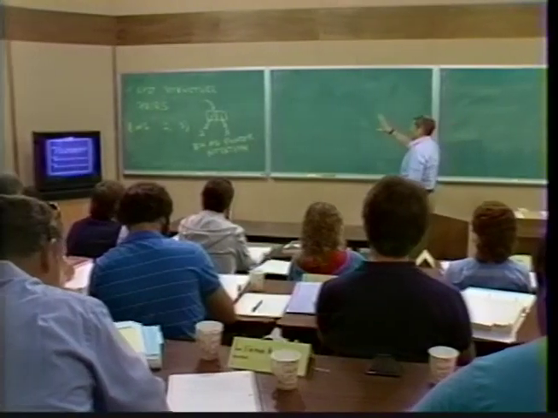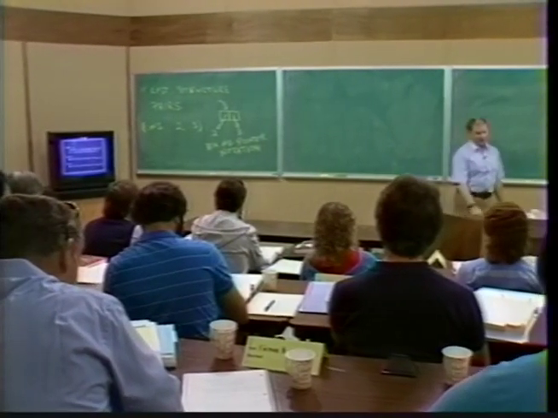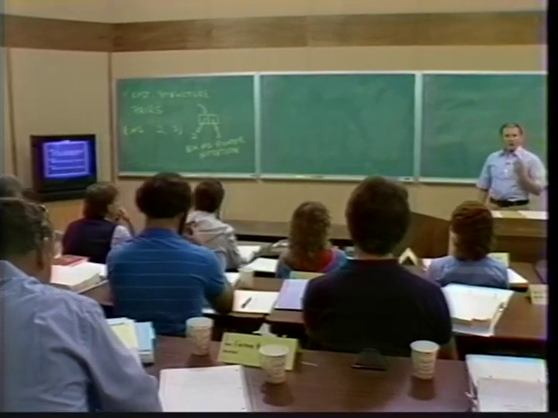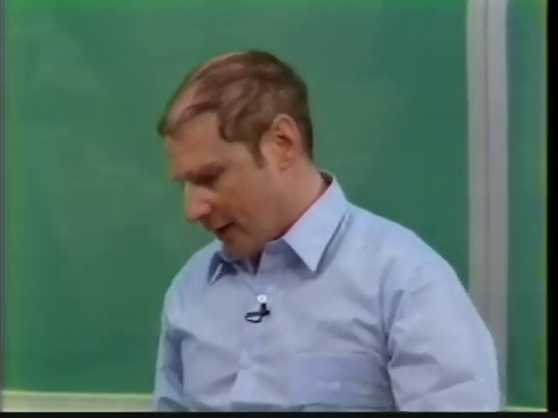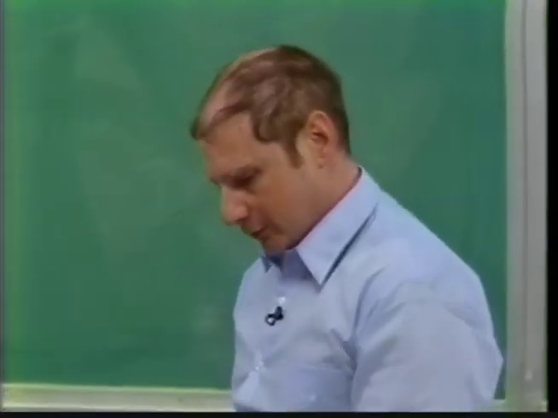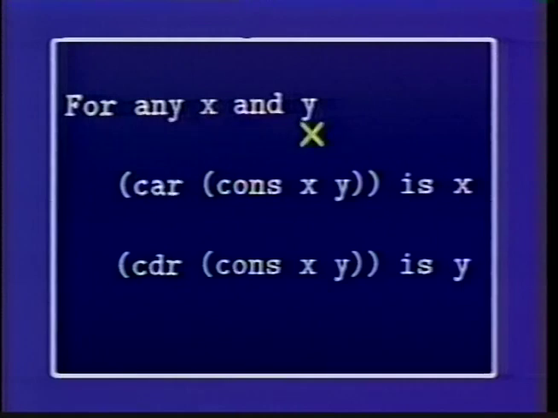Okay, so those are pairs. There's cons that constructs them. What I'm going to know about cons and car and cdr is precisely that if I have any things x and y, and I use cons to construct a pair, then the car of that pair is going to be x, the thing I put in, and the cdr of that pair is going to be y. That's the behavior of these operators, cons, car, and cdr.